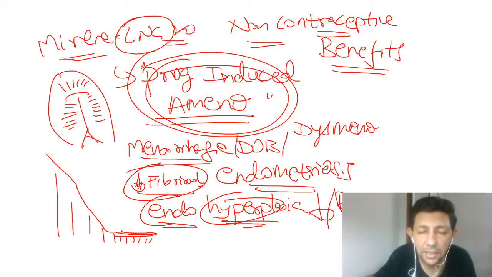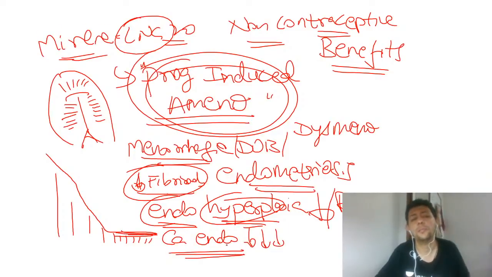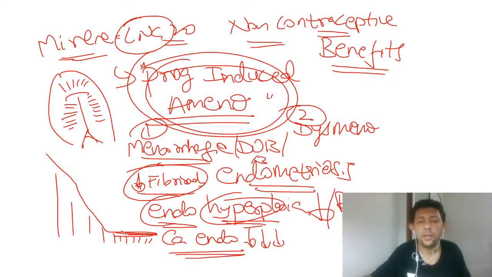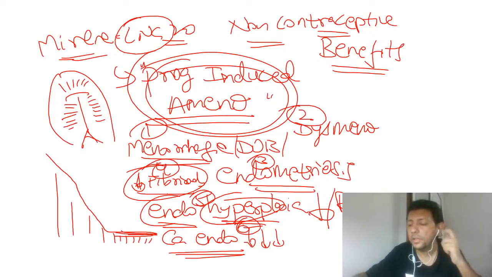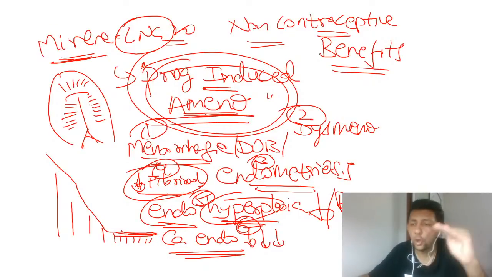And which cancer can become less? Anybody? Even cancer of the endometrium can become less, because when we teach you, endometrial cancer also becomes lesser in Mirena. Mirena protects against endometrial cancer. So many benefits: menorrhagia, dysmenorrhea, endometriosis, adenomyosis, fibroids, endometrial hyperplasia, endometrial cancer. All these are the non-contraceptive benefits of this device called Mirena, because it leads to a state of progesterone-induced amenorrhea. So patients' menses will stop.